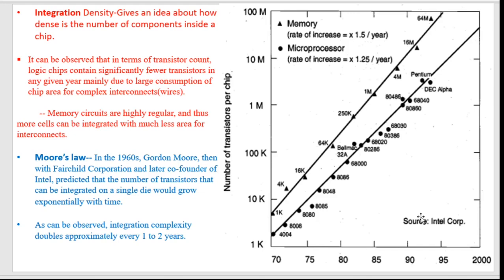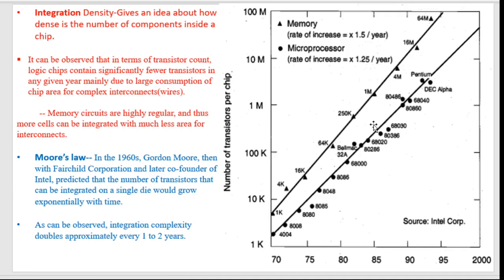Okay, so there are basically two lines. Look at this, the first straight line, the second straight line. The triangular points represent the density of transistors on a memory chip, and the circular points are for the microprocessor chip. So you will see that the memory chip contains a denser number of transistors than a microprocessor chip. There is a specific reason for this.